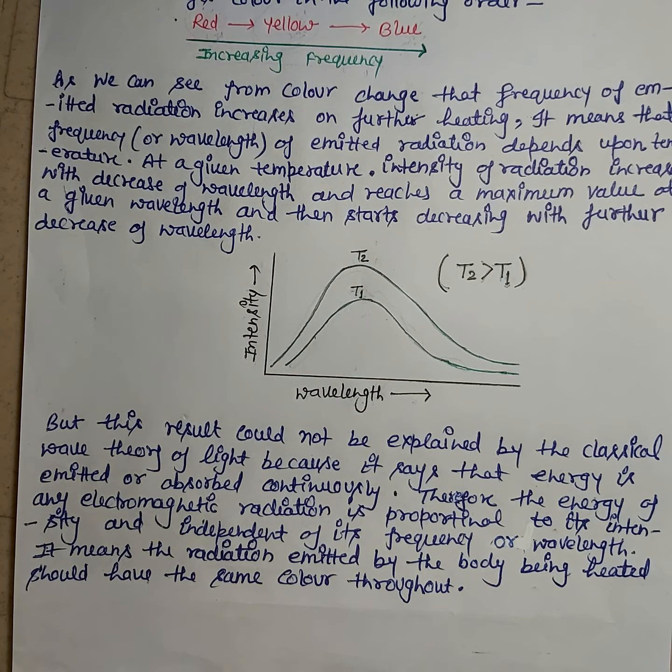But this graph could not be explained by wave theory. As we know, wave theory says that energy is emitted or absorbed continuously, which means electromagnetic radiation depends upon intensity only and is independent of its frequency and wavelength. If this point were correct, then emitted radiation should have the same color throughout, which is not